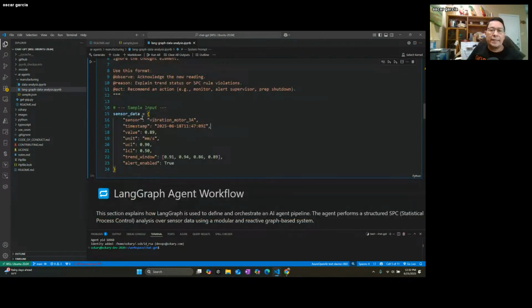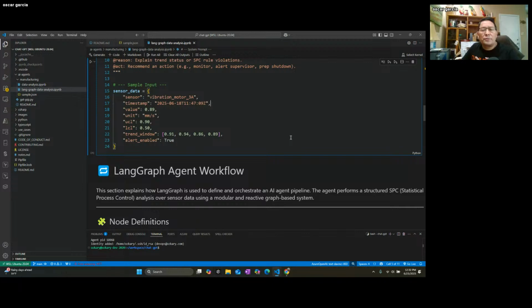It's sensor data, as we saw here. It's just one simple sample, and we're saying this is what's going to come in. But of course, in a real environment, this is coming hundreds per second, if not more. The idea is this data is coming in, so the agent will be able to understand and maintain a window of information, maybe the last 10, 20 requests, depending on your process.